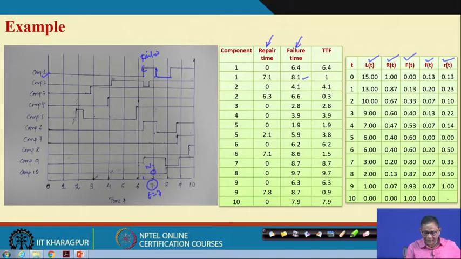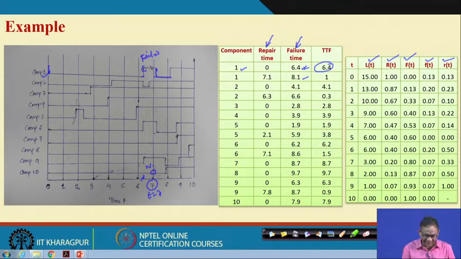So, for component 1, we started at time 0, and we are assuming that at t equal to 0 it is instantly repaired to the normal state. So the repair time is 0, and then you see that it worked up to this time, which is 6.4 unit time. So the component 1 time to failure is 6.4.